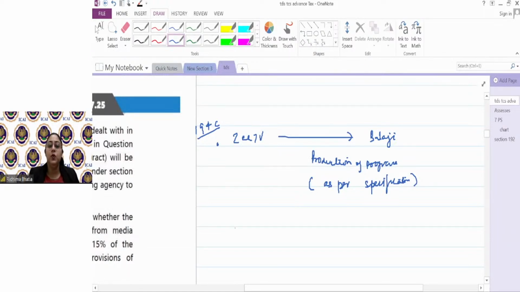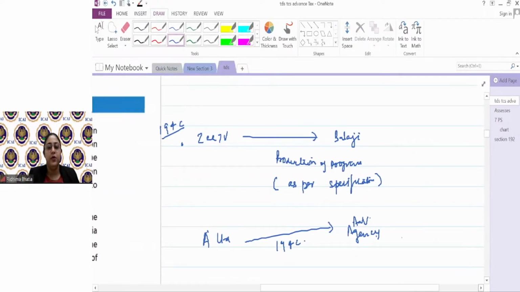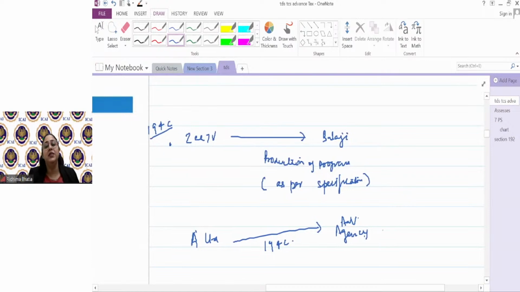Similarly, making payment for advertisement is 194C. A Limited making payment to an advertising agency for ads in newspaper, they will deduct TDS under 194C. Or now that advertising agency is taking Shah Rukh Khan in that ad, SRK. Ultimately, SRK is also acting, but that is also for advertisement.